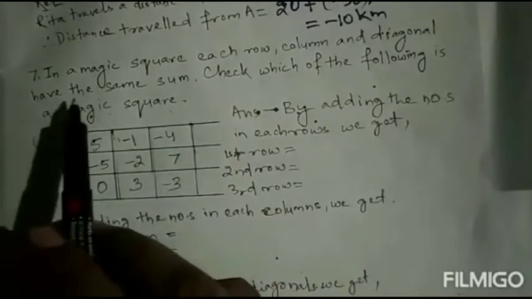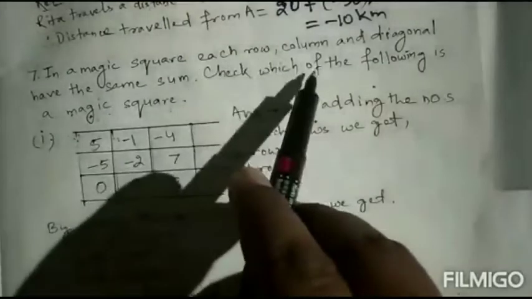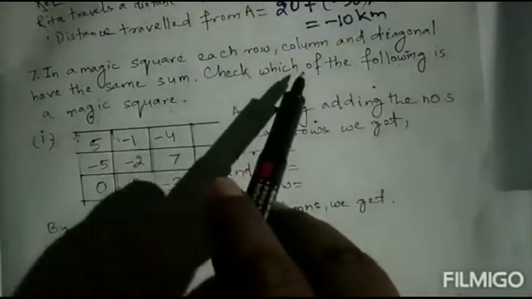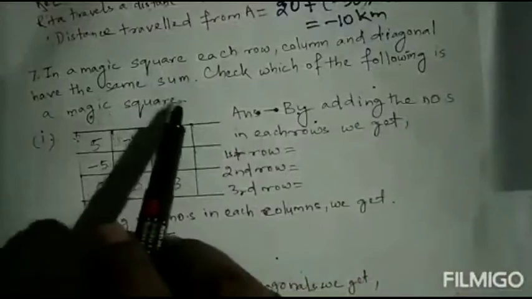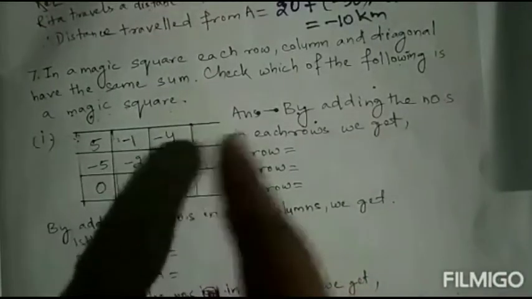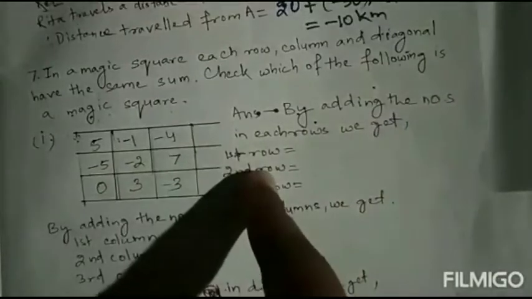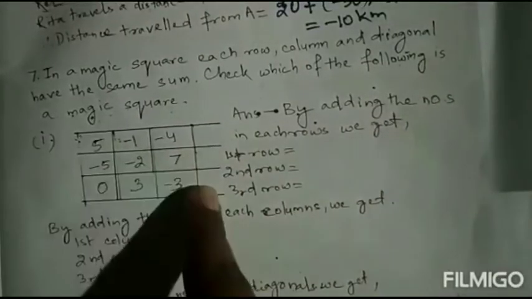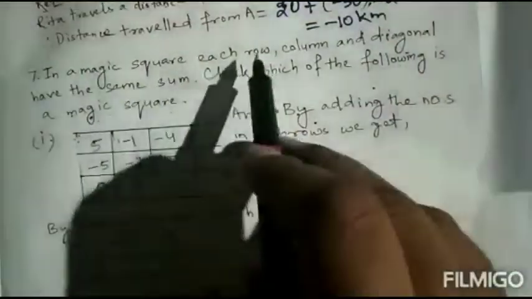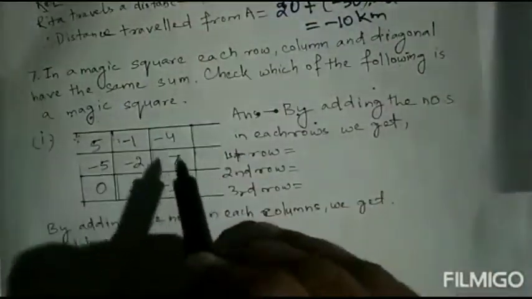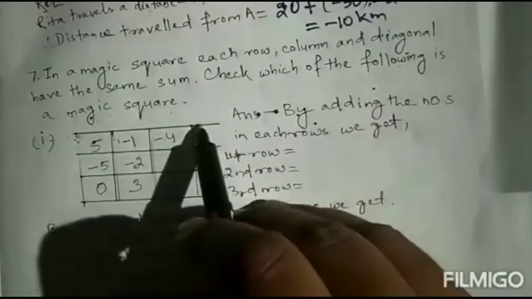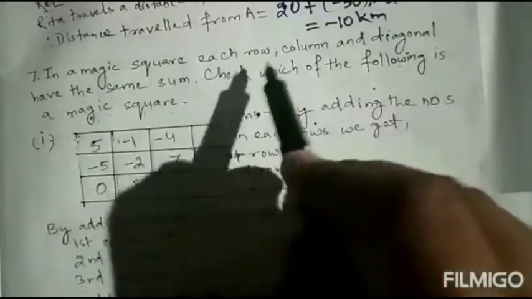Number 7 question. In a magic square, each row, column and diagonal have the same sum. Check which of the following is a magic square. Two squares are given, but I have not drawn both here at a time. I will check the first square first, then I will check the second square. We have to check whether this is a magic square or not.